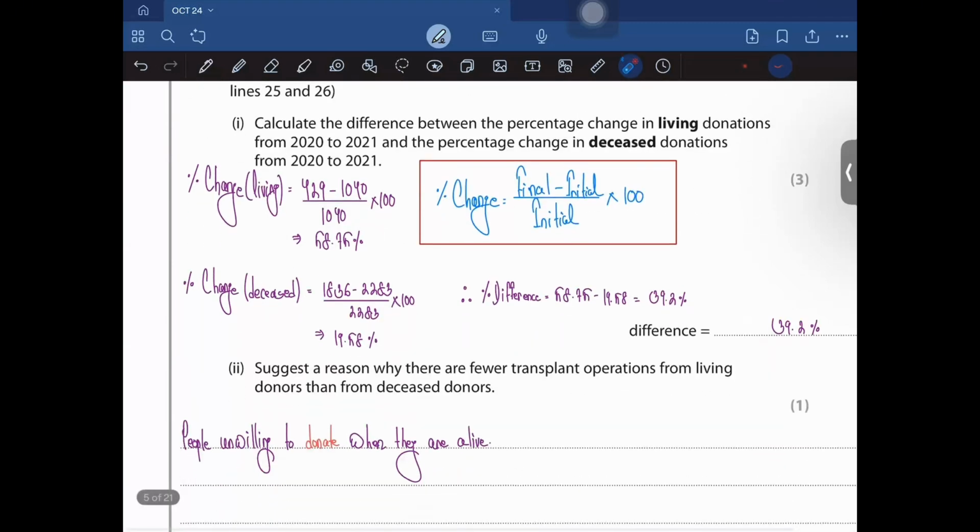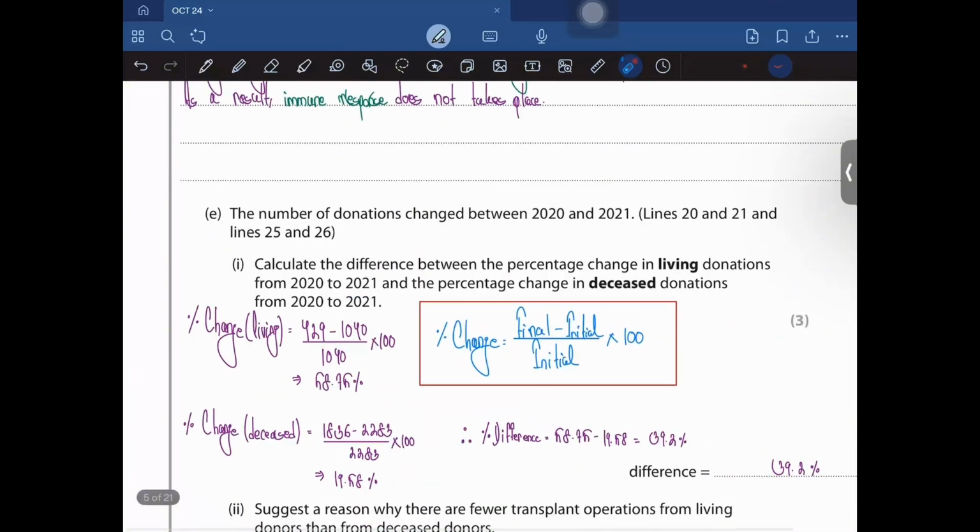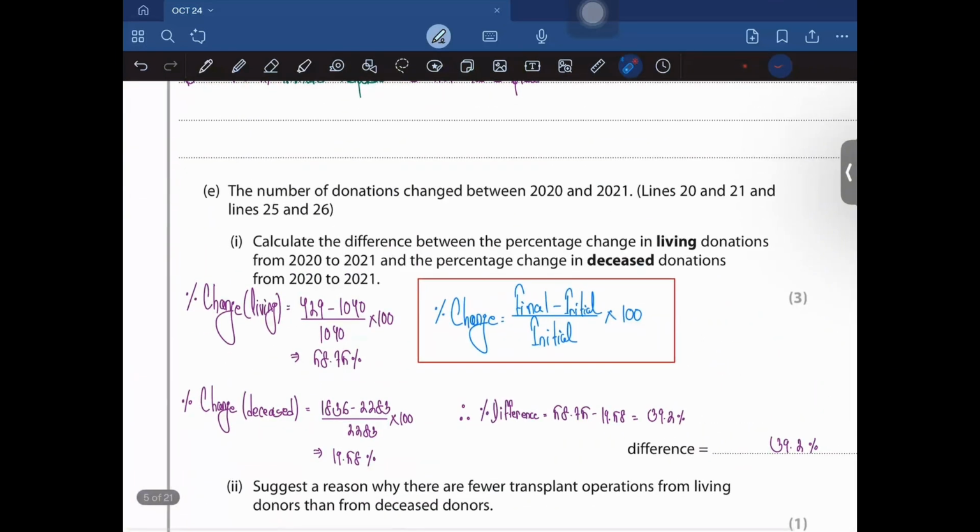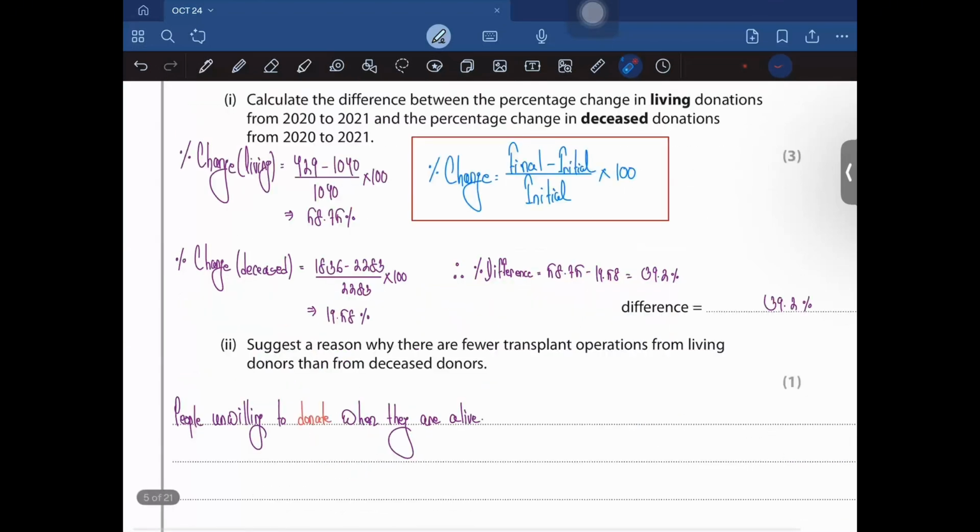Moving on. Suggest a reason why there are fewer transplant operations from living donors than from deceased donors, right? So the living donors wouldn't be willing to give their own kidneys when they're alive, as it is scary, obviously, right? And they may be scared that something may go wrong during the operation, and so on, right? Hence, they aren't willing to donate their kidneys, and that is the main reason that there are fewer kidney operations from living donors than from deceased ones. People are unwilling or reluctant to donate when they are still alive.